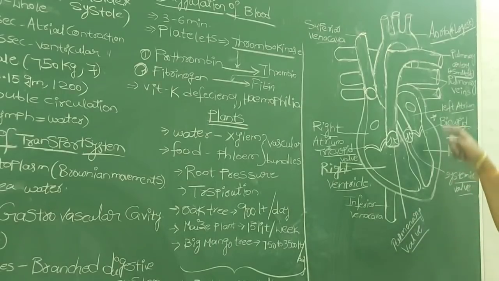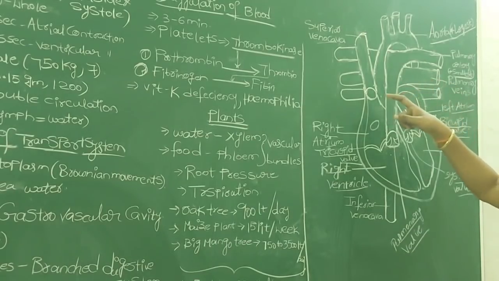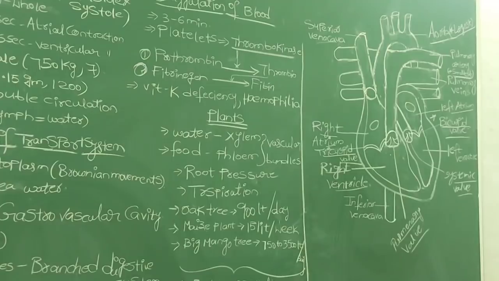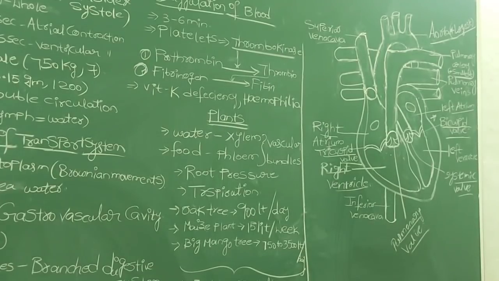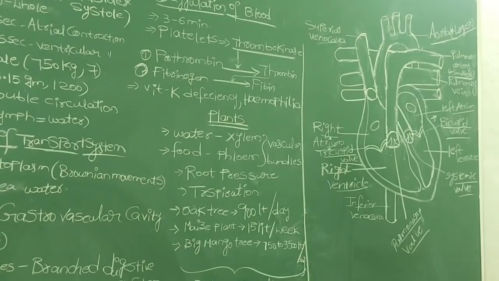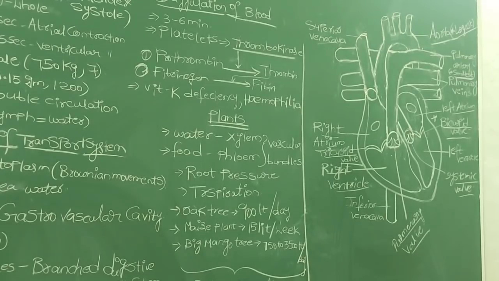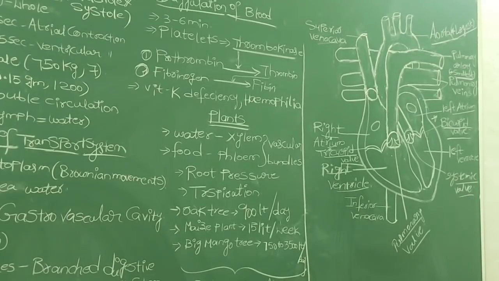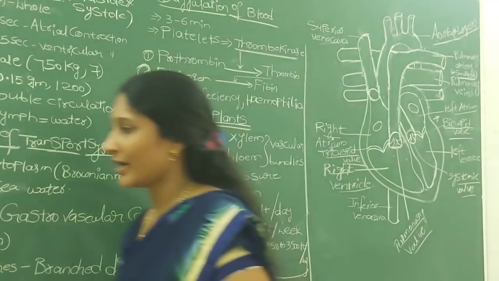At the same time, the pulmonary veins, which collect blood from the lungs, open into the left atrium. And always carefully remember that the right side of your heart always contains deoxygenated blood, and the left side of your heart, the 2 chambers of your left heart, always has oxygenated blood. Okay? So if you listen, observe the different parts of the heart, you will be able to find the difference between different chambers and different blood vessels.